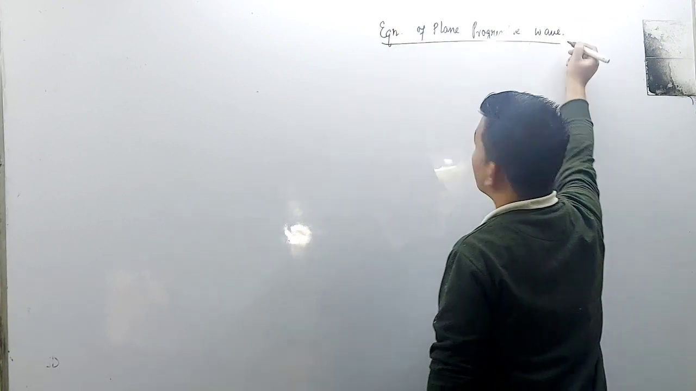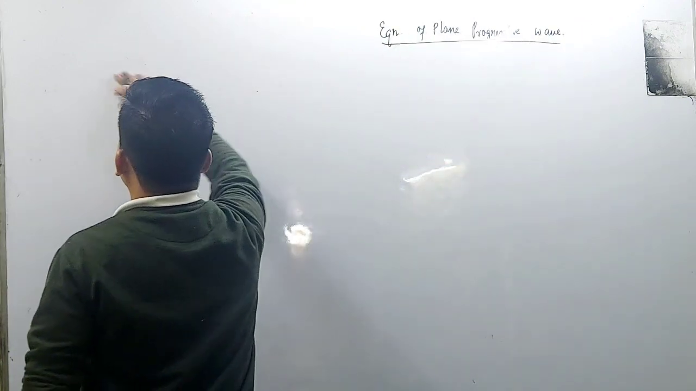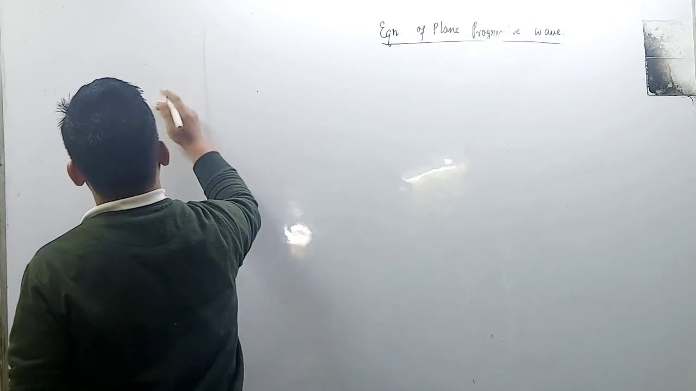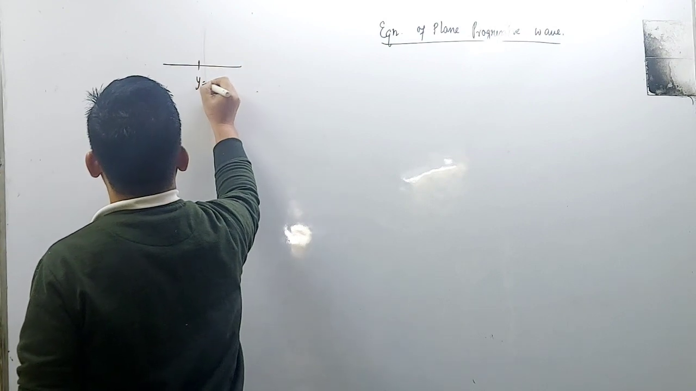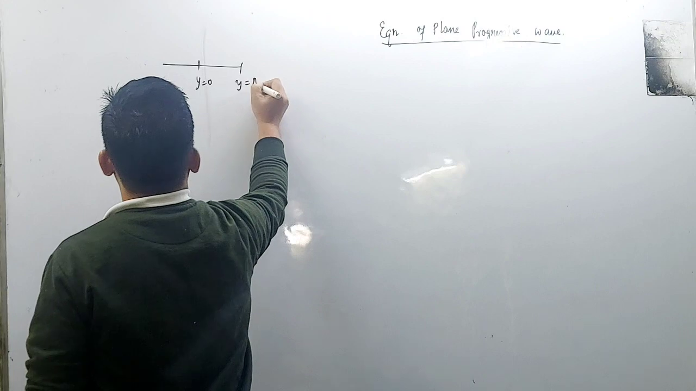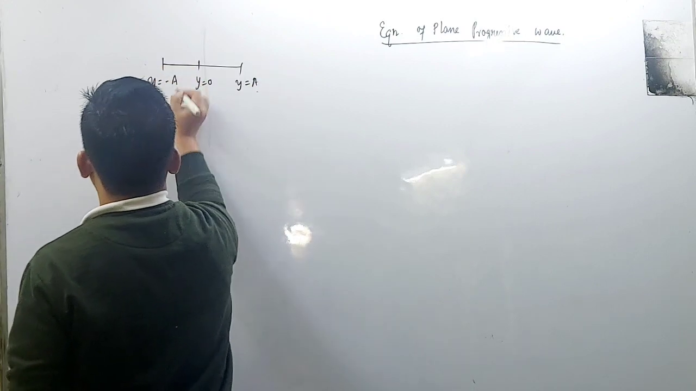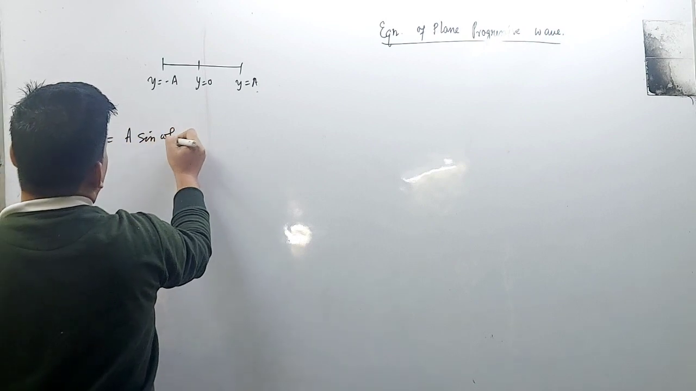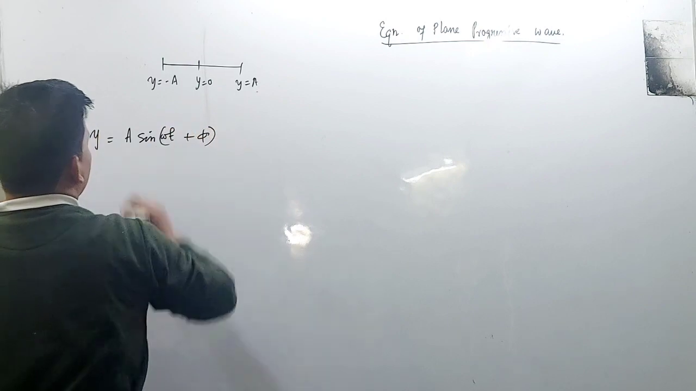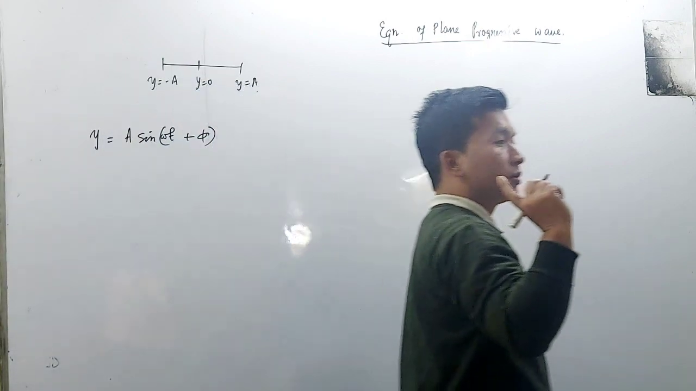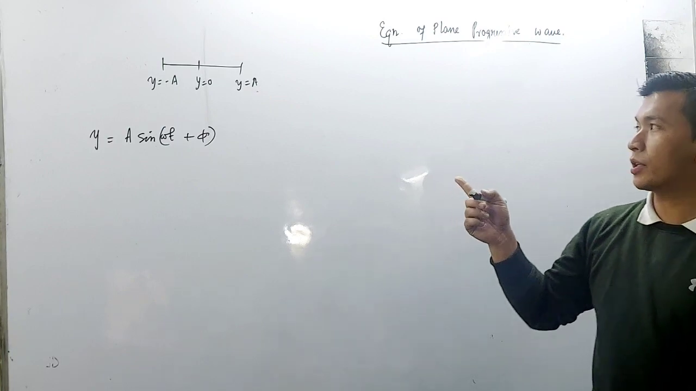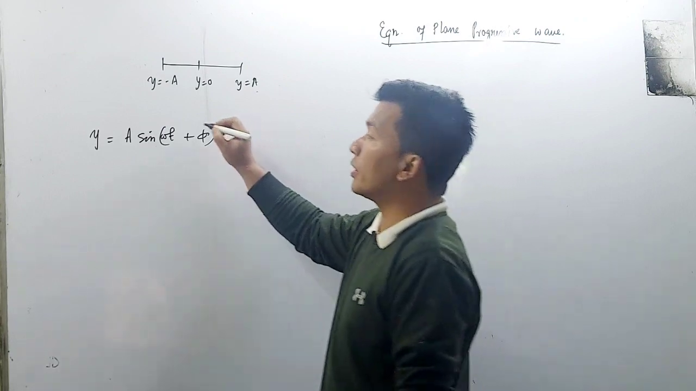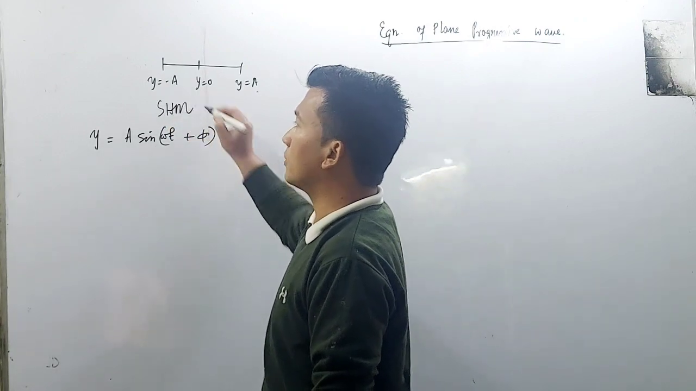If there is any confusion, let me give you one more insight. Look at y is equal to a sine of omega t plus phi. This equation, what does it have? Oscillation. Does simple harmonic motion have it? Simple harmonic motion.